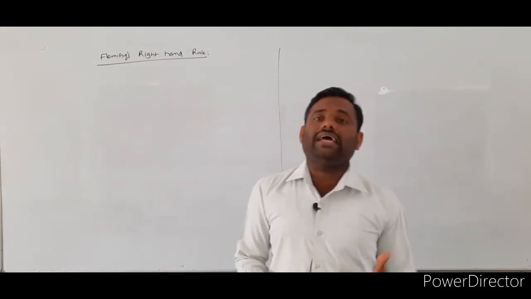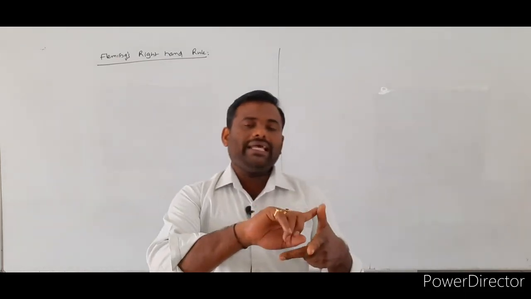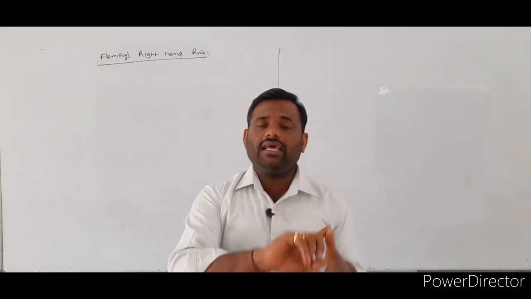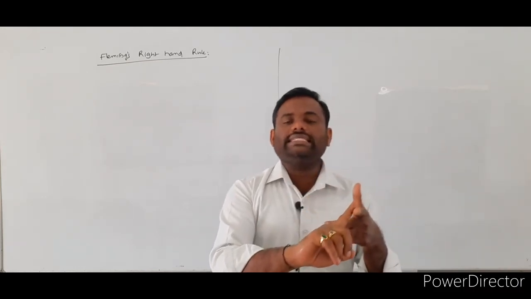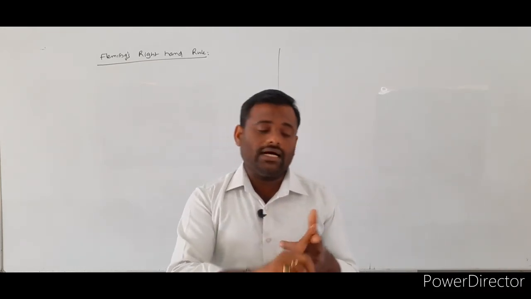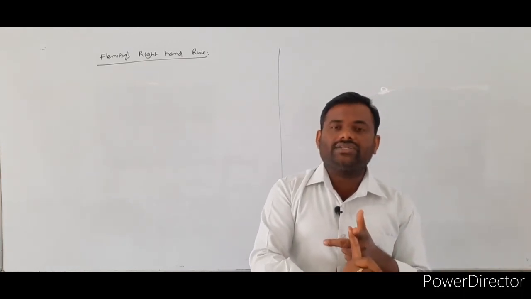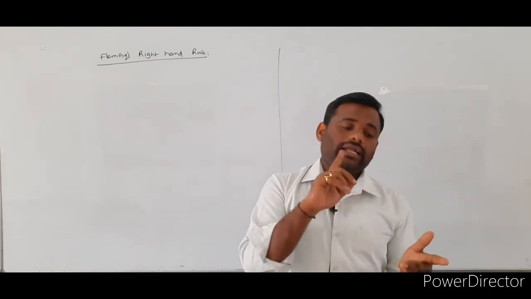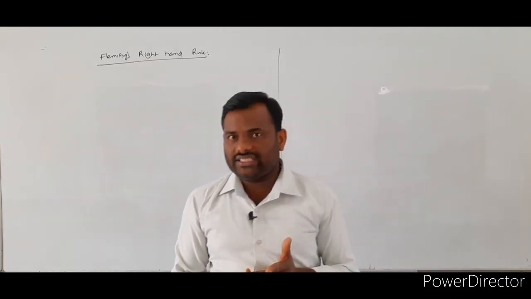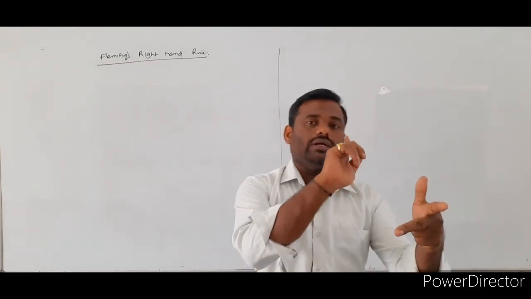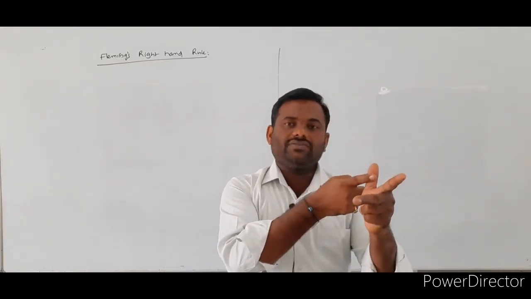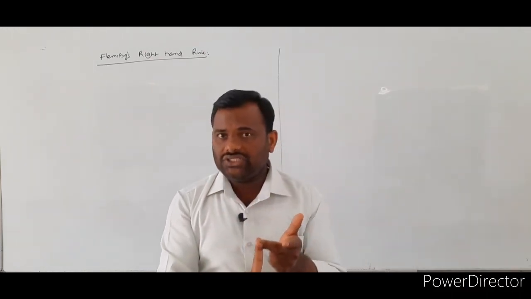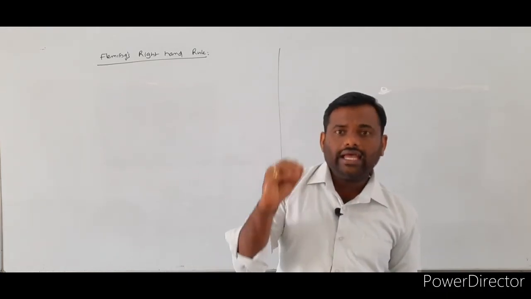In Fleming's left hand rule, the thumb represents the direction of the magnetic force, the forefinger indicates the direction of the magnetic field, and the middle finger indicates the direction of motion of the charged particle. That is F, B, V. F means force, the forefinger is the magnetic field, and the middle finger indicates the velocity direction, or the direction of motion of the charged particle.